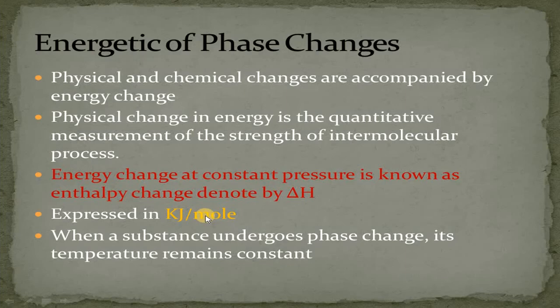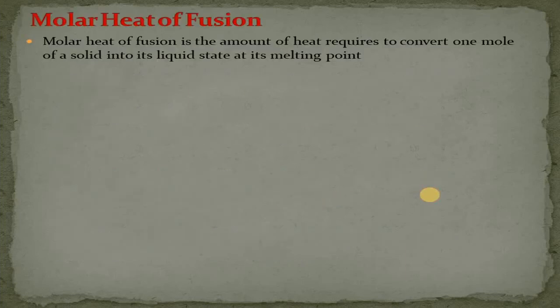And whenever a substance undergoes a phase change, meaning solid into liquid or liquid into gas, so that one state of matter is converted into the other state, its temperature remains constant. Here we will discuss different phase changes like molar heat of fusion, molar heat of vaporization, and molar heat of sublimation one by one.